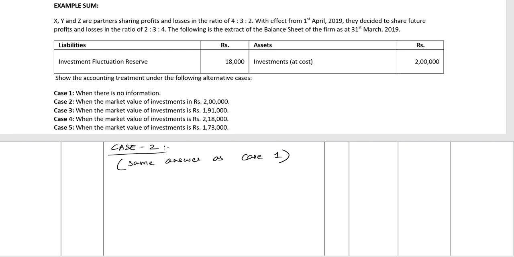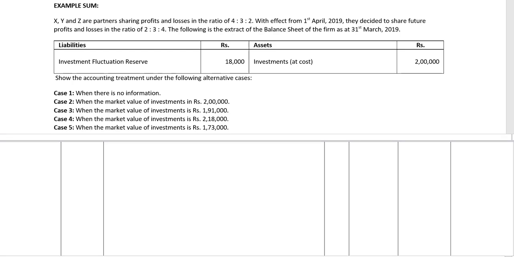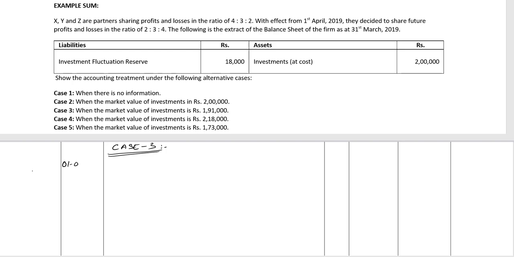Next, let's go to case 3. Case 3 says that the market value of investments is rupees 1,91,000. So now there's a fall in the market value of investments. The fall is, when we compare it with 2 lakh, the decrease in market value of investments is rupees 9,000. So the date 1st April 2019,